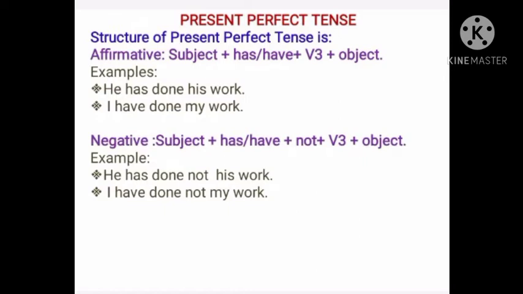Now the structure in negative sentence is subject plus has/have plus not, and then we use the third form of the verb and object. For example, he has not done his work. I have not done my work.